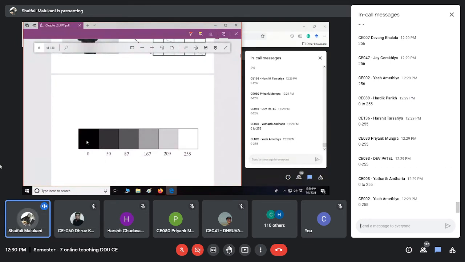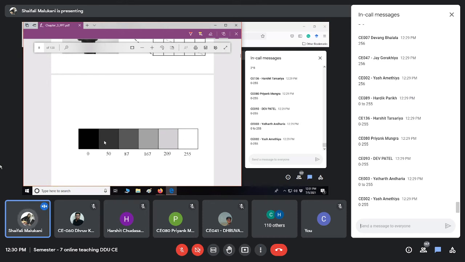Okay. Suppose I am using 9 bits. Some of you say, no, I have sufficient memory, I'm going to use 9 bits for my one pixel. So from black to white, we will chop it into how many parts? 512 parts. In the 8-bit case, black is represented by 0 and white is represented by 255. In the 9-bit case, black is represented by 0 and white will be represented by 511, right?